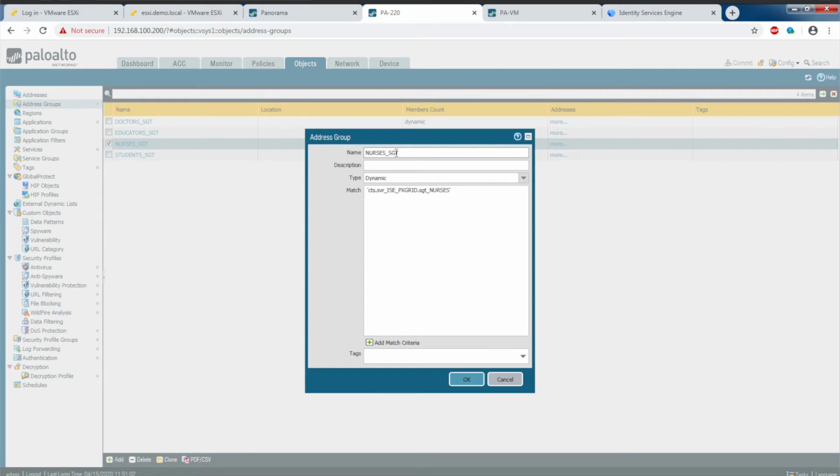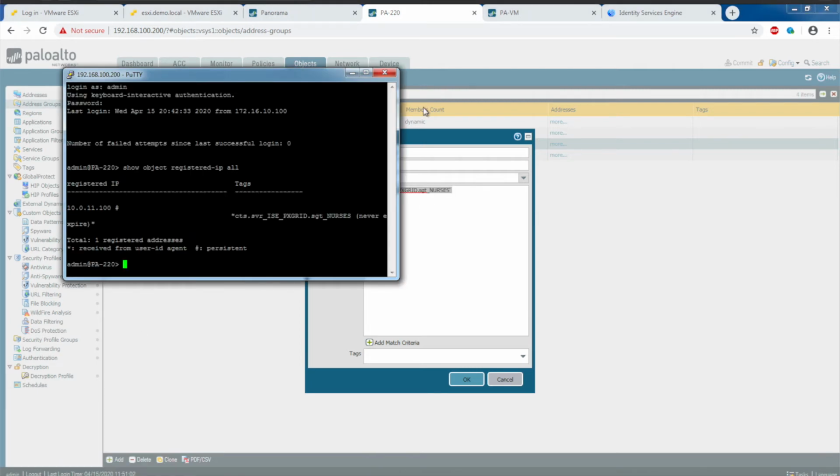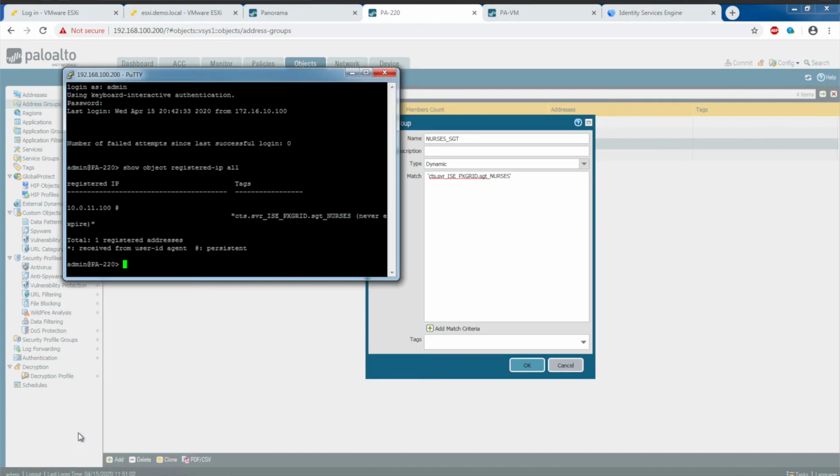You can see that this address group is called nurses_SGT, and it's being mapped to match the SGT that is learned from ISE from the plugin. Right. So if I bring up the command line again, okay, you can see cts.svr ISE_pxgrid SGT nurses.